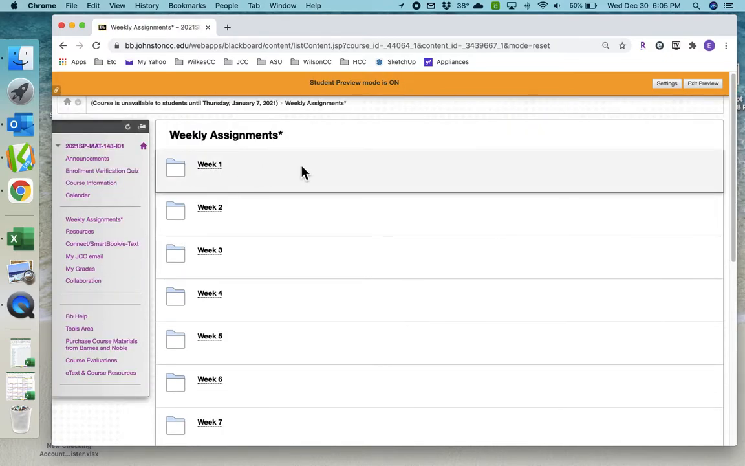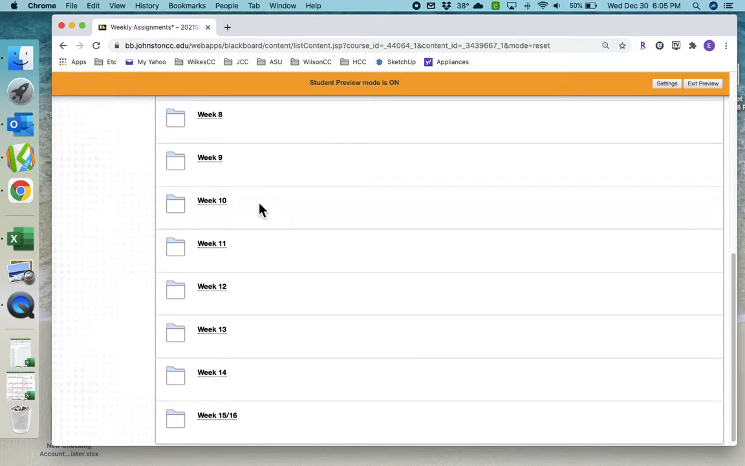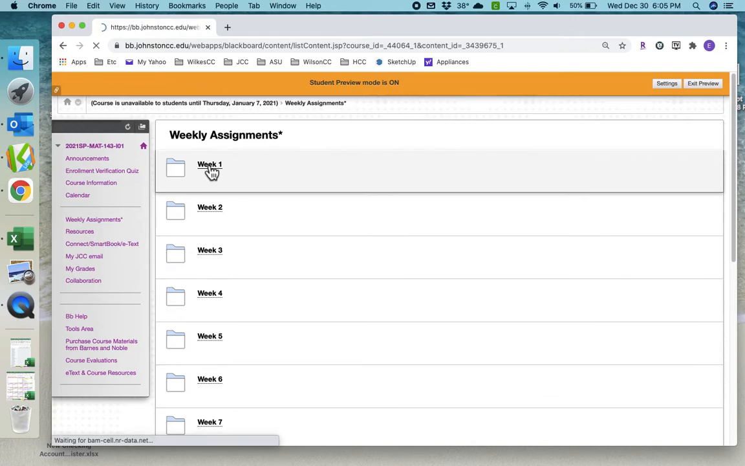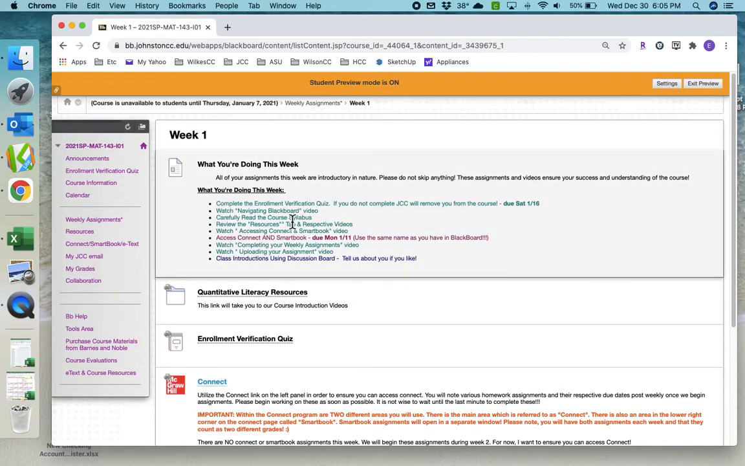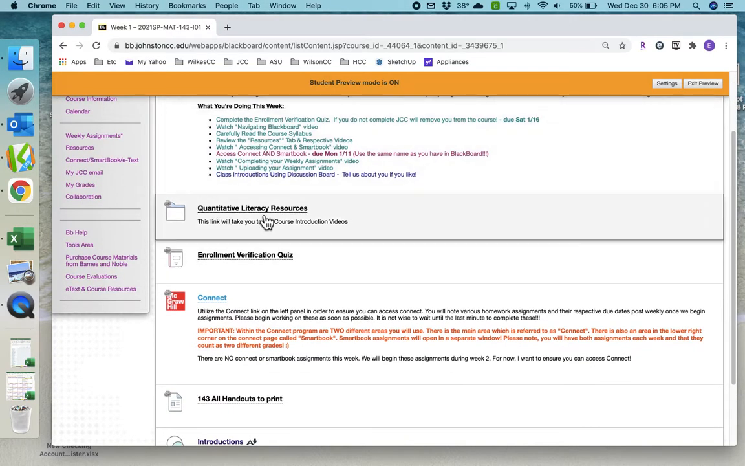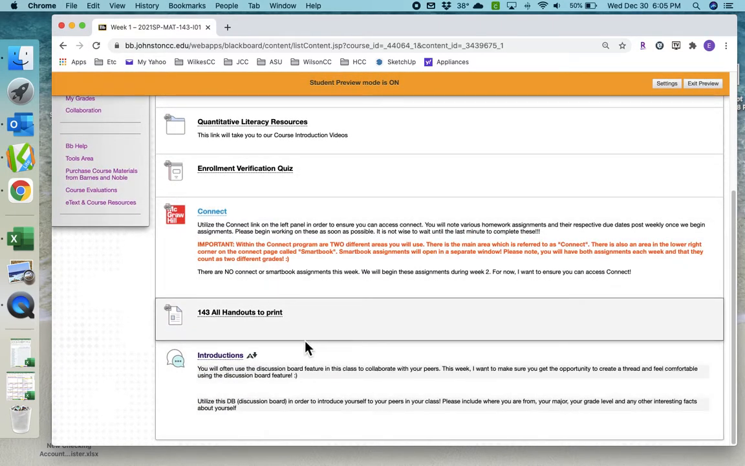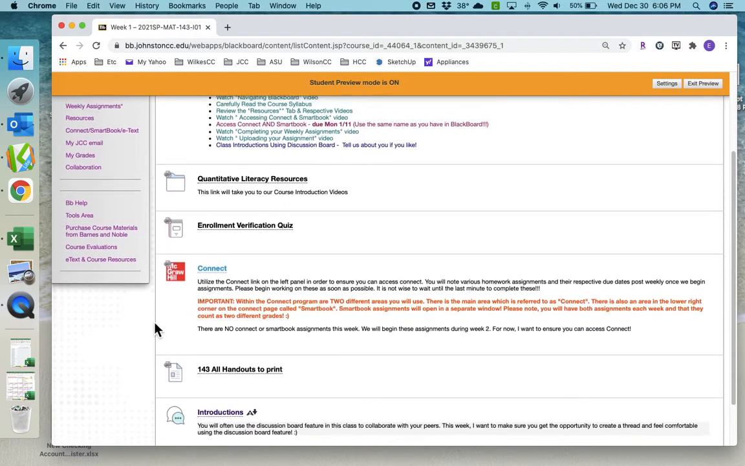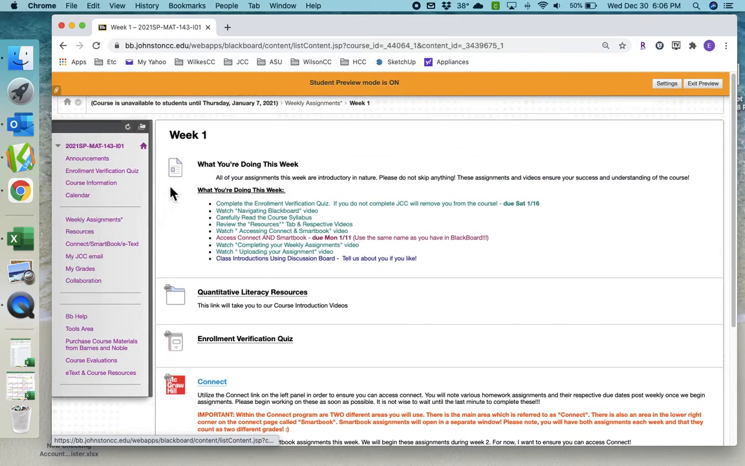So here's your weekly assignments. It's set up for our 16 weeks, if I've got the last 2 combined. And so if you click on week 1, everything that you're supposed to do in week 1 is listed up top. And there's some links here for some resources and the enrollment verification quiz and all, so that you make sure that you don't miss these things. And down here, if you'd like to, you can introduce yourself. It's not required, but if you do, I will try to read those and get back to you.